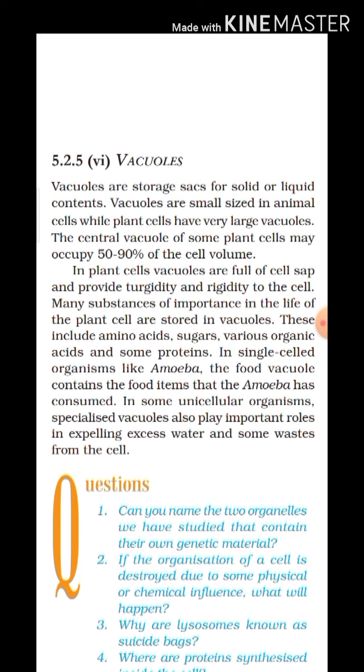Different types of chemicals are stored in this organelle, including amino acids, sugars, various organic acids, and some proteins.